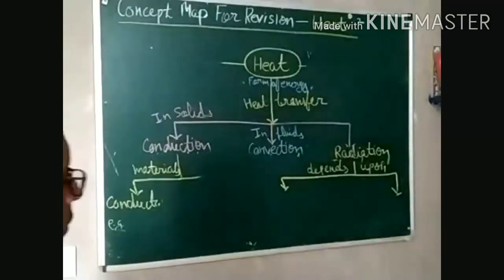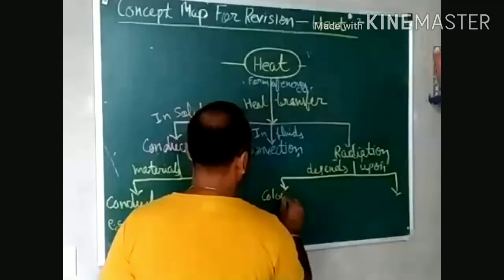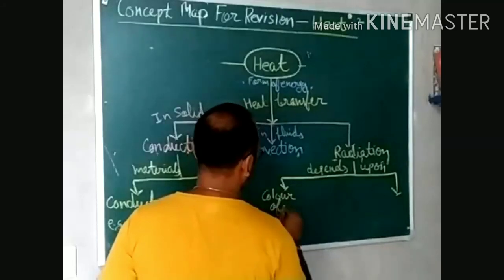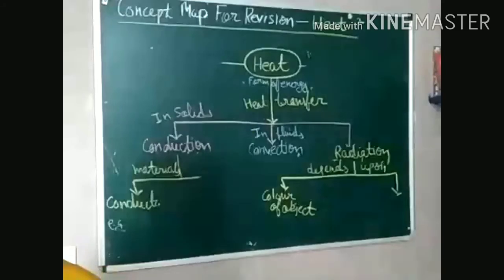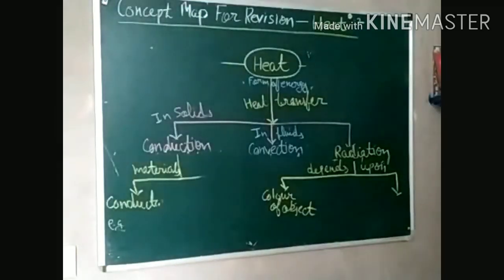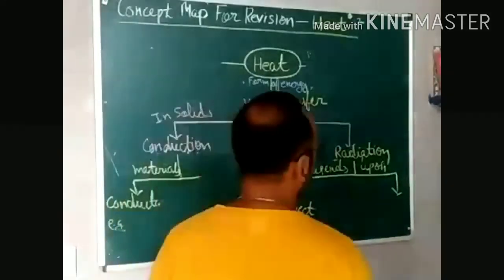One is the color of the object, a very important thing, and another is the nature of the object.